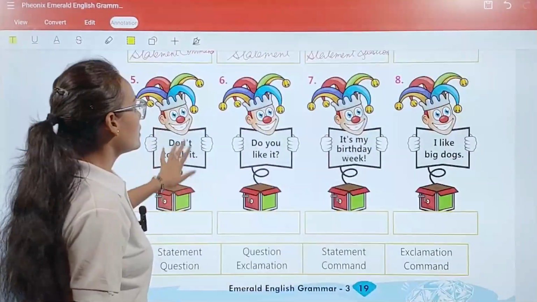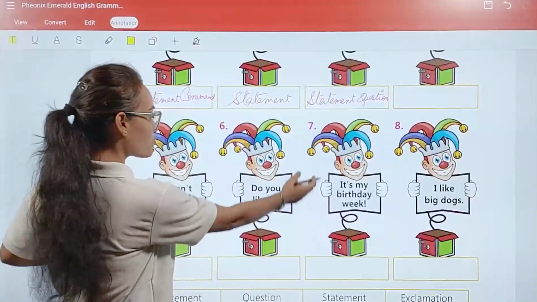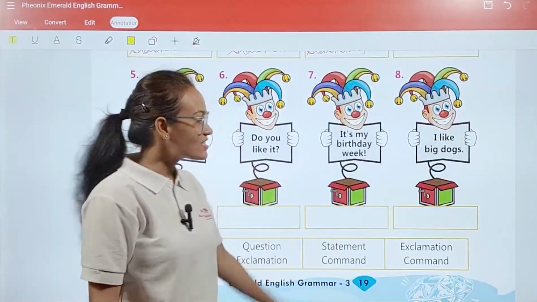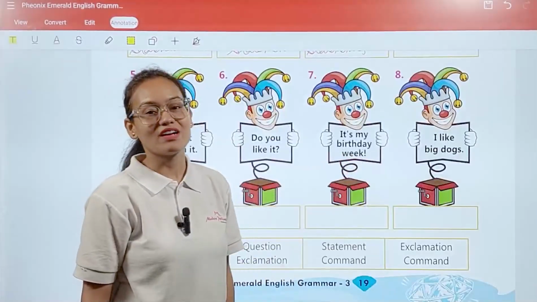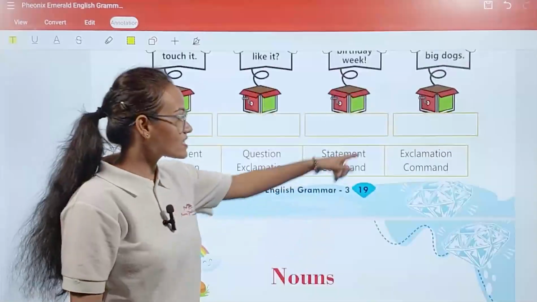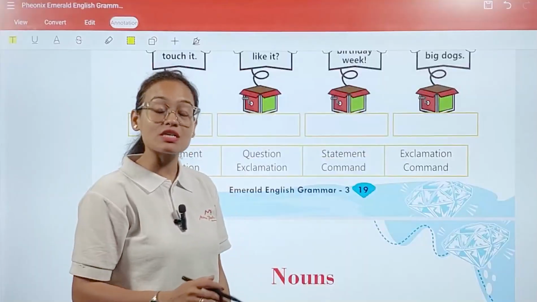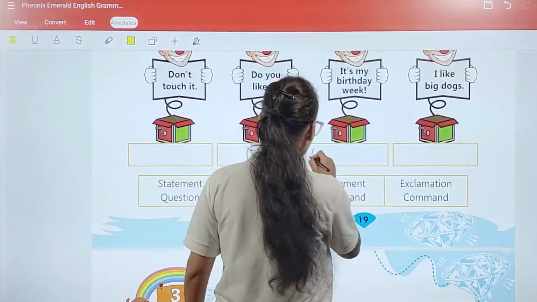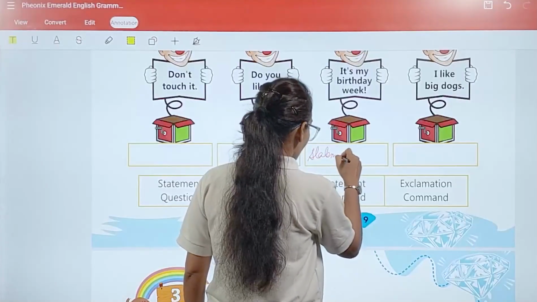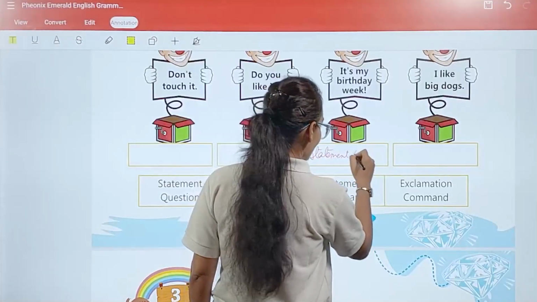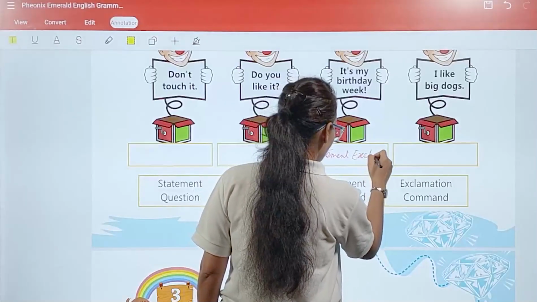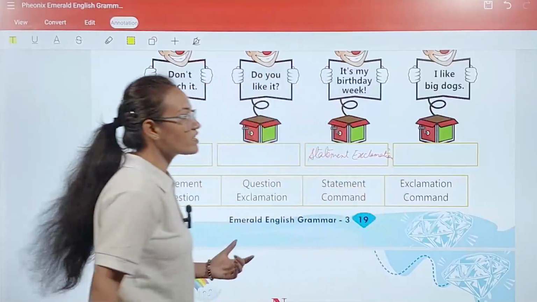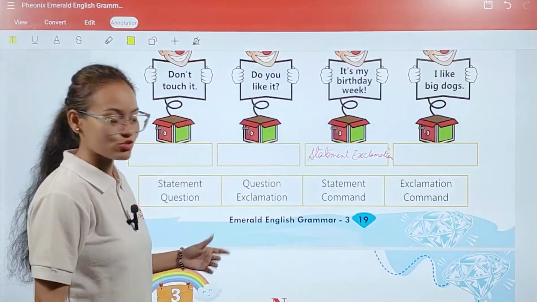Now the rest you have to complete. I'm going to do this one for you. It's my birthday week! This sentence carries the exclamation mark. So it comes under your exclamation, meaning it comes under your statement, exclamation. So here you are going to write statement, exclamation. Okay, rest of the sentences you have to complete, my dear student.